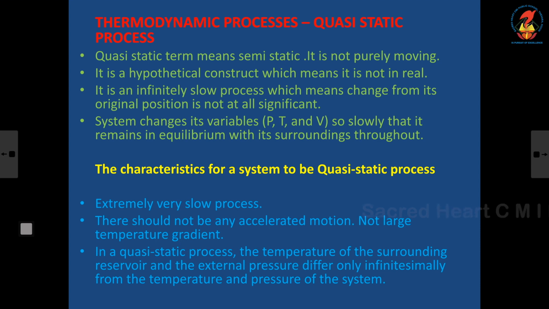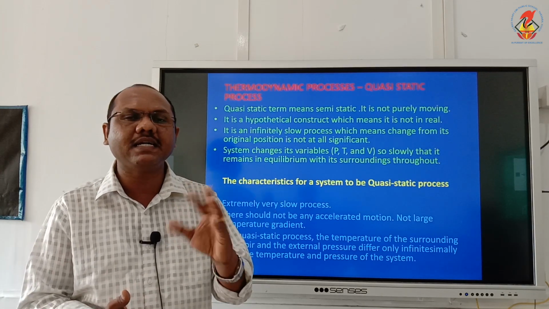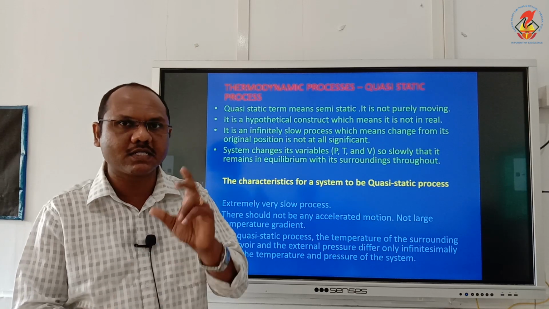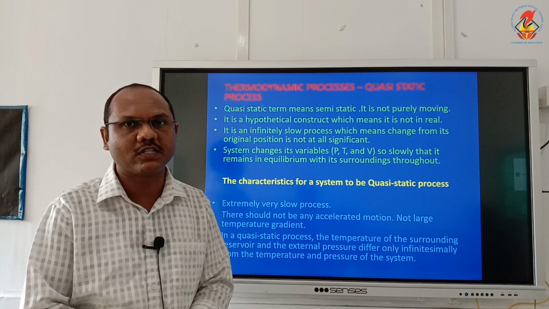So the characteristics of a quasi-static system: the first one, it should be extremely slow. Second one, there should not be any accelerated motion or large temperature gradient. Temperature gradient means delta T, T2 minus T1. There should not be a temperature difference.